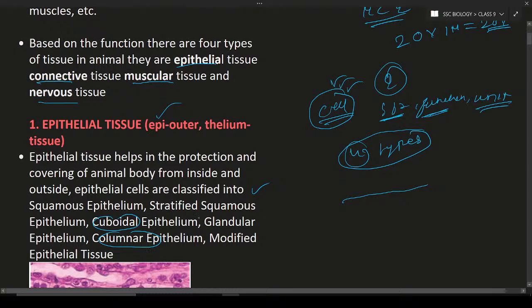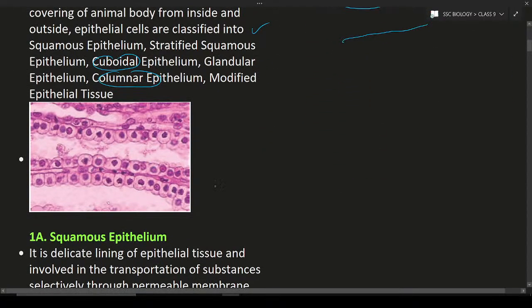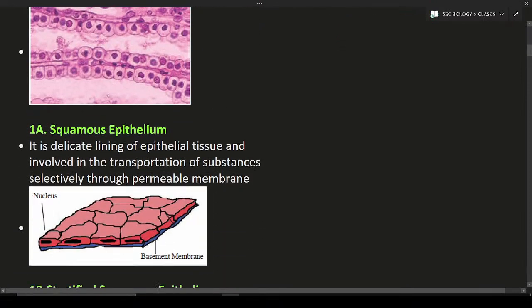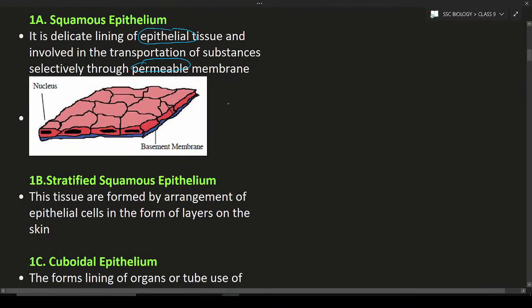Okay, so here you can see the epithelial tissue. If you observe, the tissue looks like this. So the first one is squamous epithelium. Squamous epithelium is very delicate. It is going to form the outer layer, and it is also involved in the transportation of substances selectively through a permeable membrane. So it is involved in permeability. So that is about squamous epithelium. Here you can see the structure of squamous epithelial cells.